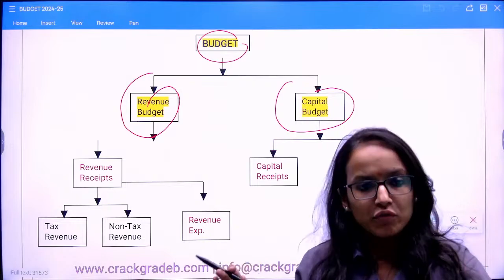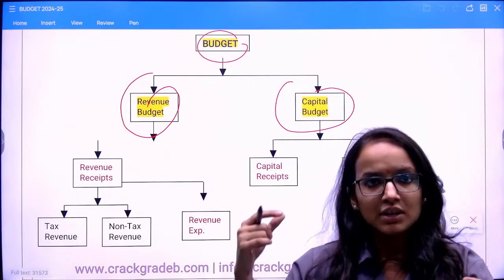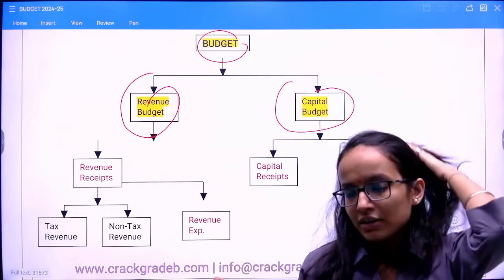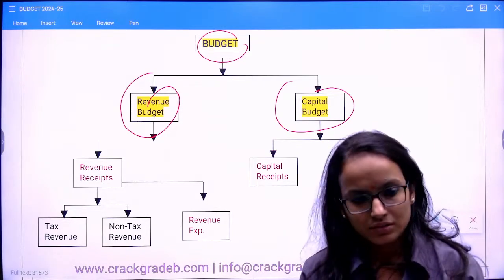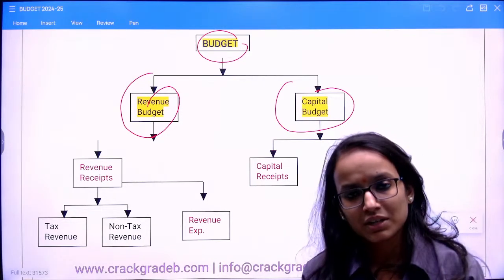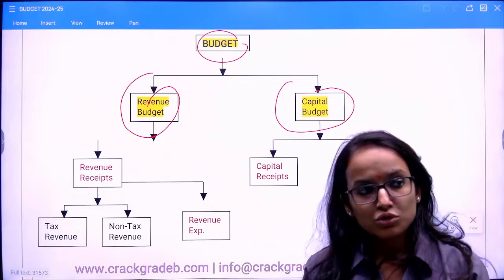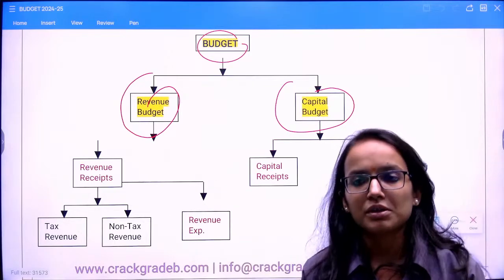Remember this. We will discuss the figures as well. Once we understand the static portion, quickly doing the figures presented by the government becomes easier.